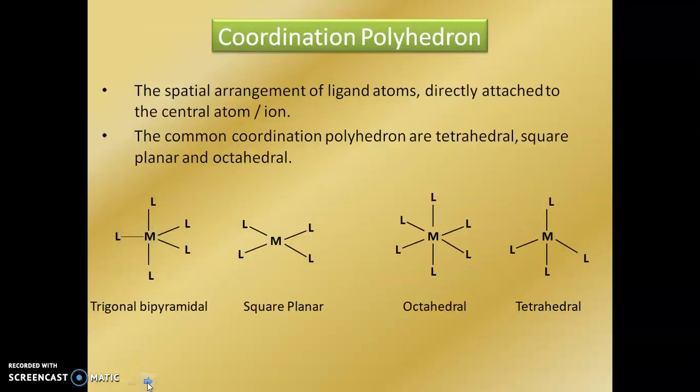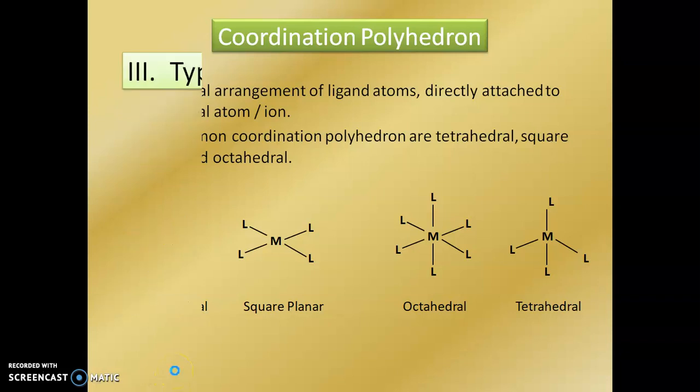Next is the coordination polyhedron, the spatial arrangement of ligand atoms directly attached to the central atom. The common coordination polyhedra are tetrahedral, square planar and octahedral. If 6 ligands are present, then the complex shows octahedral geometry. If 4 ligands are present, they show tetrahedral geometry and square planar geometry. If 5 ligands are present, then they show trigonal bipyramidal